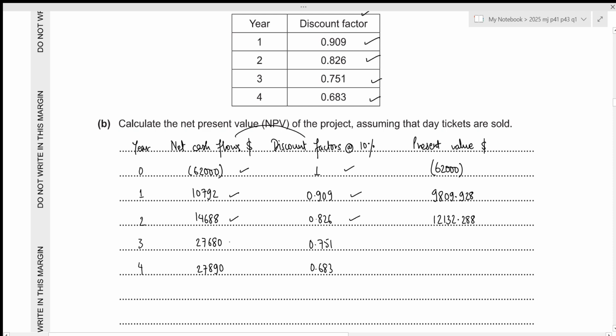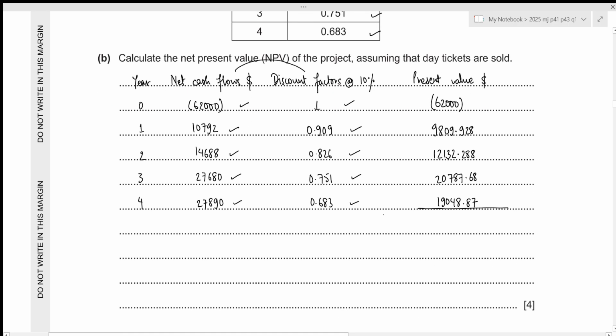For year 3, that will be 27,680 times 0.751, which results in the value of 20,787.68. And for year 4, that will be 27,890 times 0.683, which results in the value of 19,048.87.